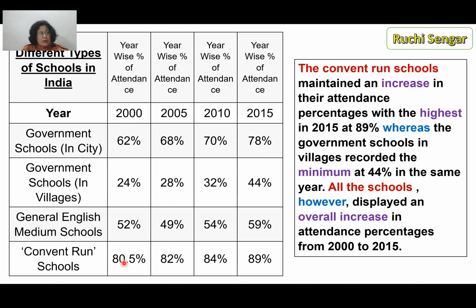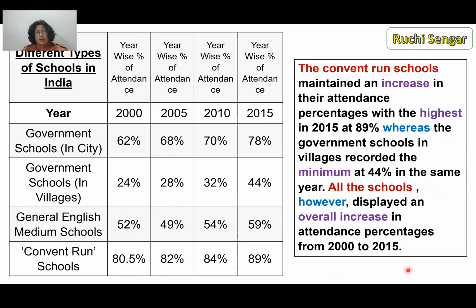So if you just want to take one aspect, it's great, but I would recommend that you train the children to do an overall trend, like all the schools displayed an overall increase from 2000 to 2015 in their attendance percentages. So if they look at this and they look at it, all the schools showed an increase. Simple concluding sentence. Okay. If they have some words left, they can do something like this as well.